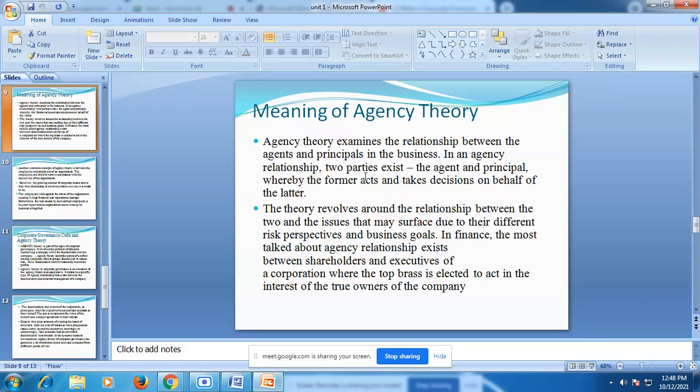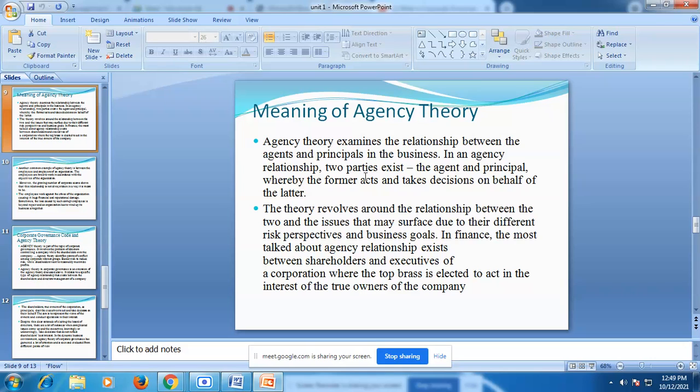It manages the people, considering the agent and the shareholder as principals. The theory revolves around the relationship between the two and the issues that may surface due to different perspectives and business goals. In finance, the most talked about agency relationship exists between the shareholders and executives of the corporation. So this is about agency theory.